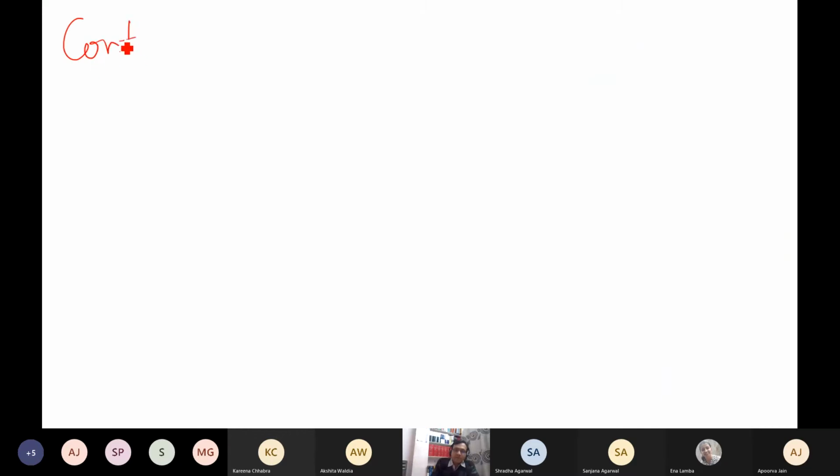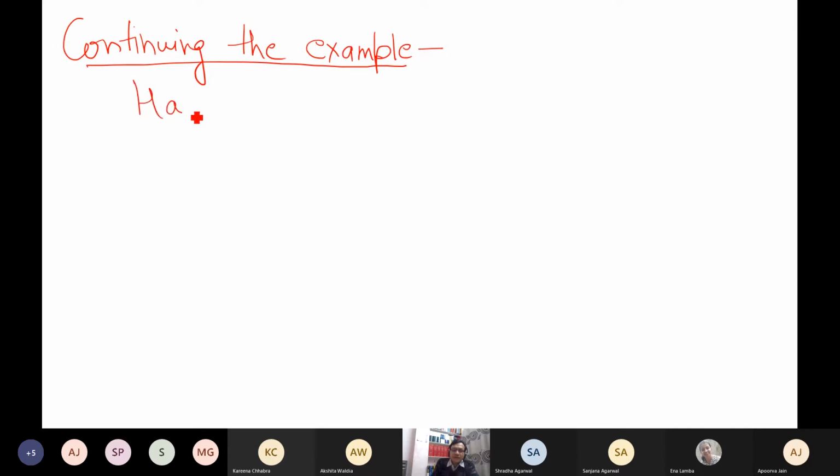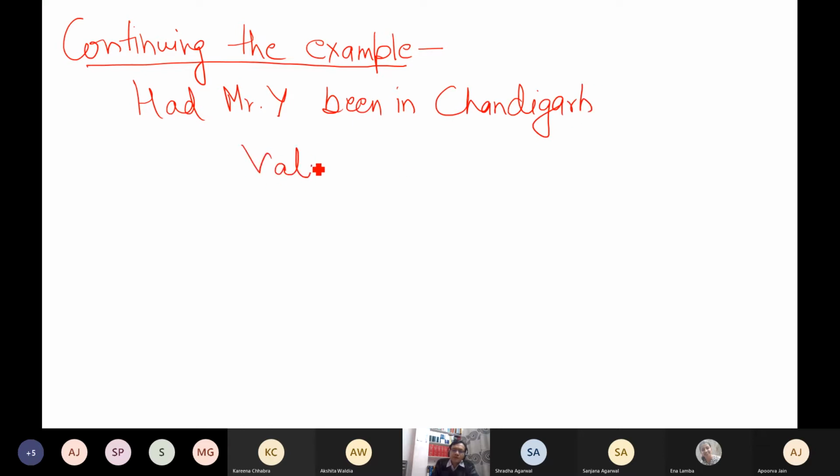Continuing the example, now in the same example, had Mr. Y been in Chandigarh, do you know how I would have computed the tax value?